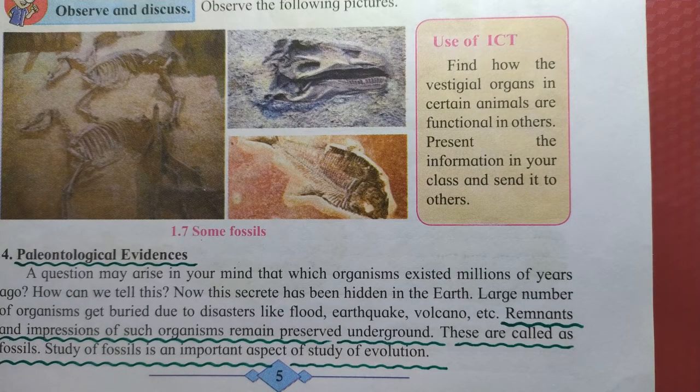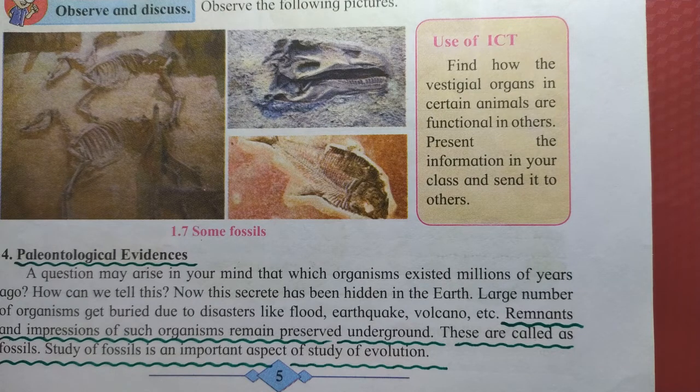As we are studying evidences of evolution, you have already studied morphological evidences, anatomical evidences, and vestigial organs. Now we will study the next evidence, paleontological evidence.